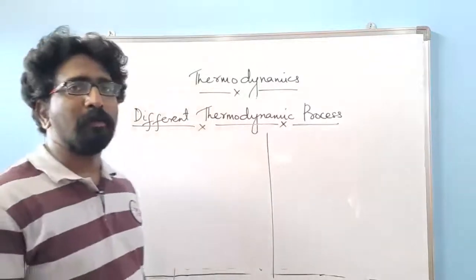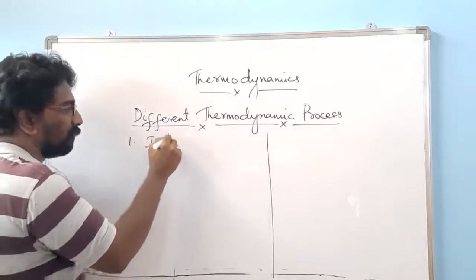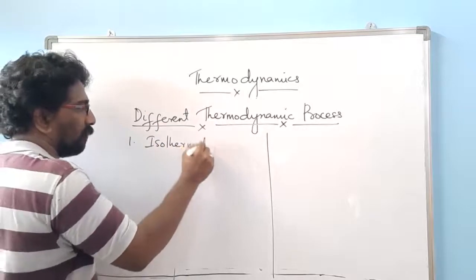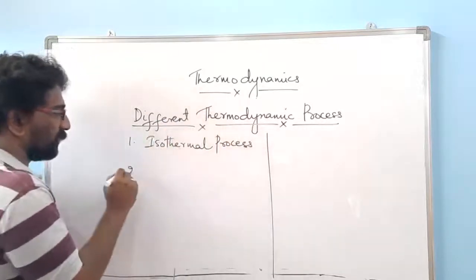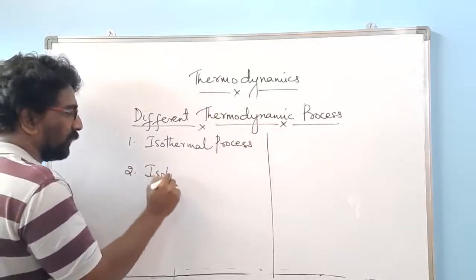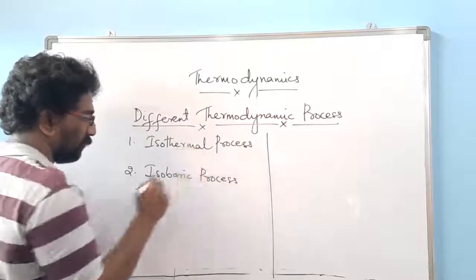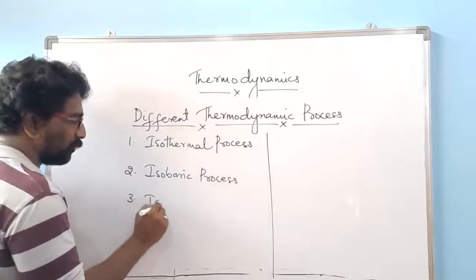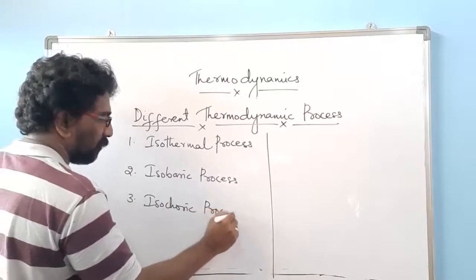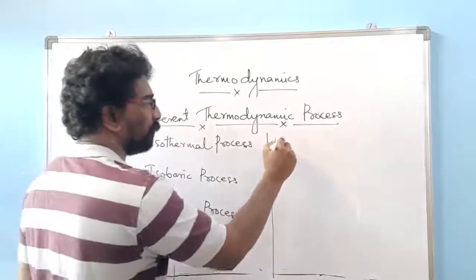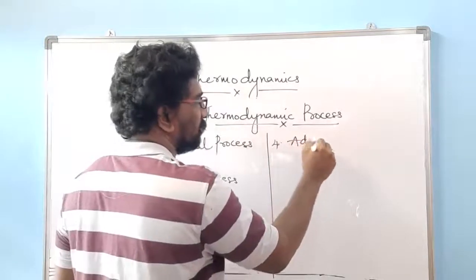Different thermodynamic process. First one, isothermal process. Second one, isobaric process. Third one, isochoric process. Then fourth one, adiabatic process.